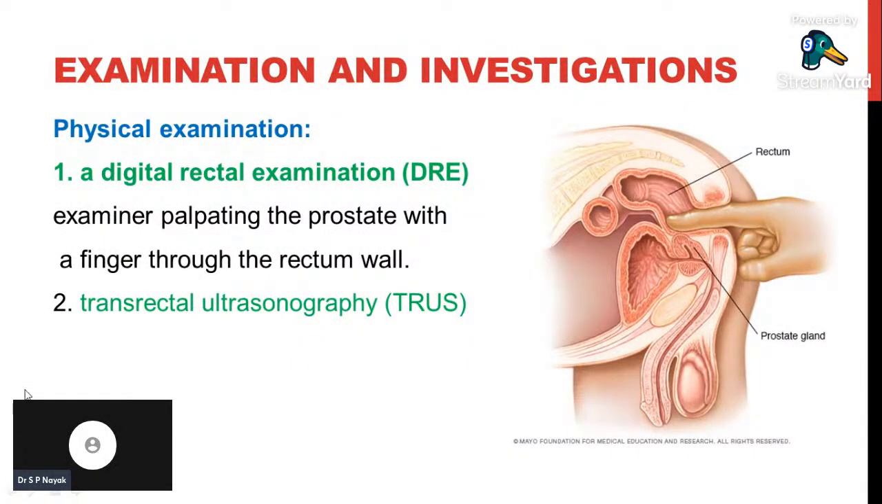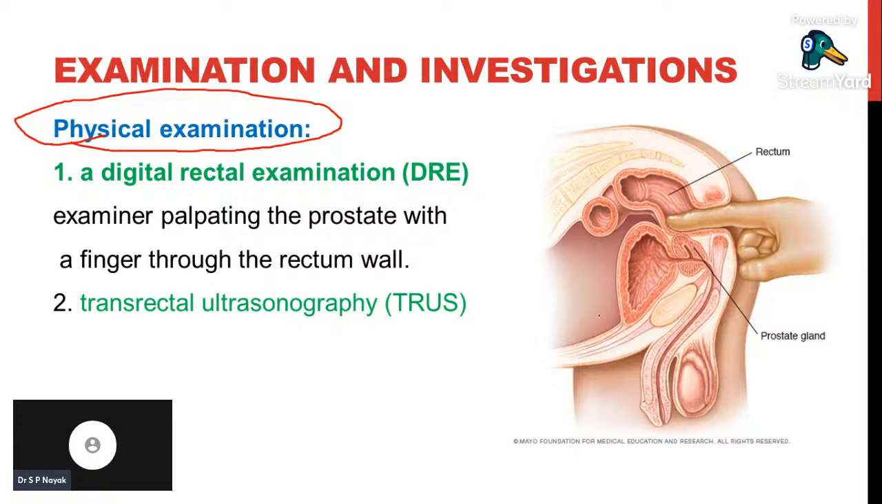Now, if we suspect that patient has prostatic disease or patient is having benign prostatic hyperplasia, what common investigations do we have to perform? In investigations we have physical examination and lab examination. In physical examination, the first one is a very simple procedure called digital rectal examination.